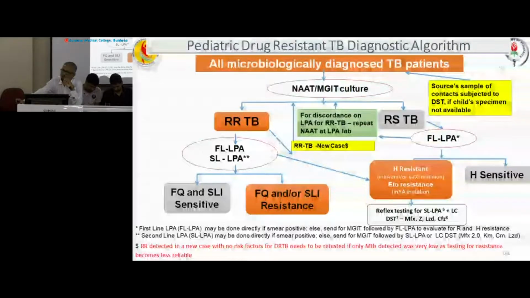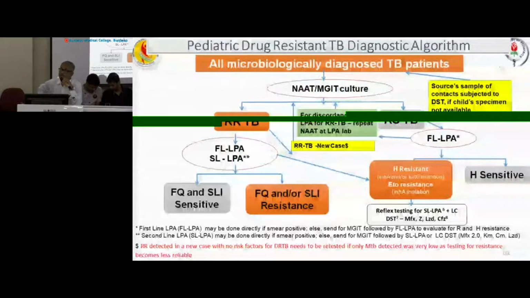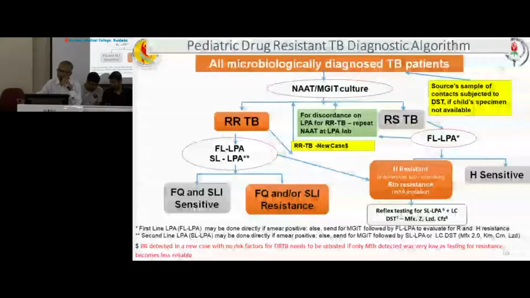Another important thing is that, as I was telling, it is very difficult to get a sample in pediatric patients. Even if we do induced sputum, bronchoalveolar lavage, ascitic fluid, CSF, all these things, in spite of that, it is very difficult to get the isolate. In these cases, we can take a sample from the contact person, means the source from where possibly the child has acquired the organism. We can take a sample of that adult and that will be easy for us.